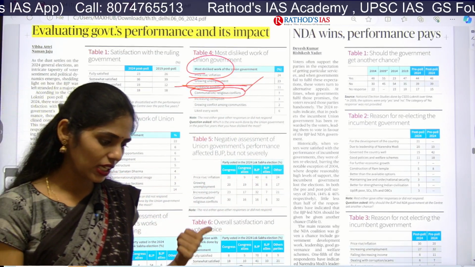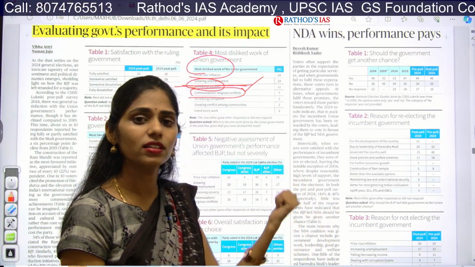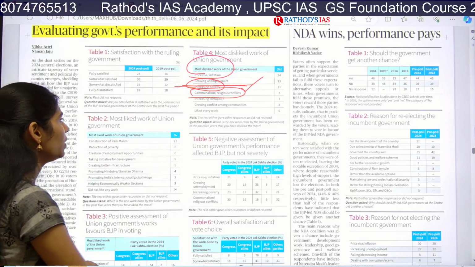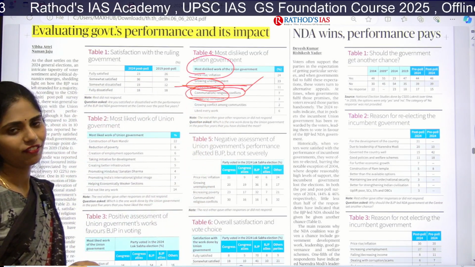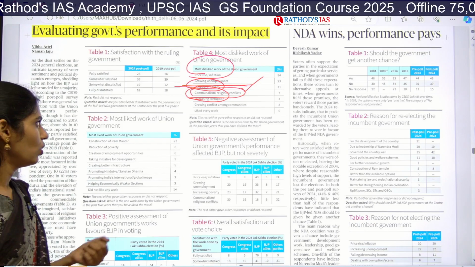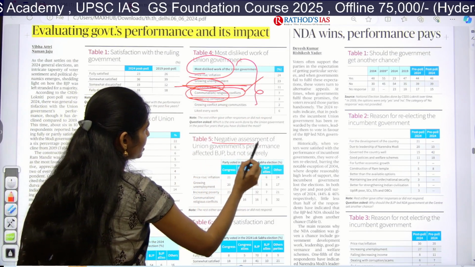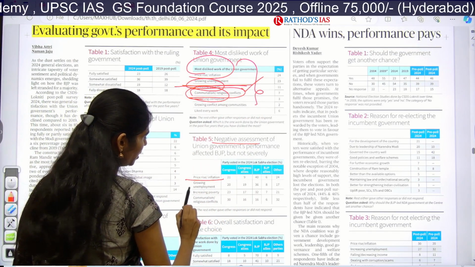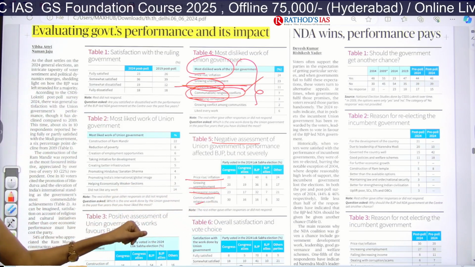Even you can take the example of the Manipur communal violence, you can add this here. And there is also increasing corruption, and increasing conflict among communities. Okay, so in these areas people disliked. We can say the negative assessment is because of inflation, increasing unemployment, increasing poverty and increasing communalism.